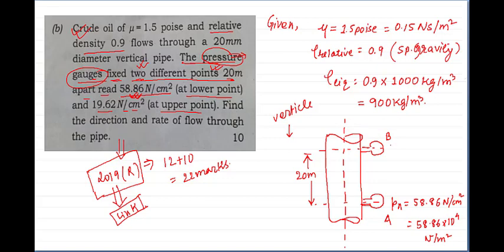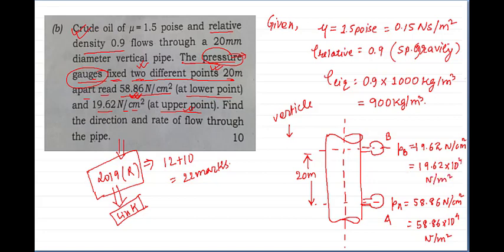We will convert everything to SI units. And the pressure intensity at B, the upper point, is 19.62 Newton per centimeter square. Converting again to SI units, it is 2 into 10 to the power 4 Newton per meter square.